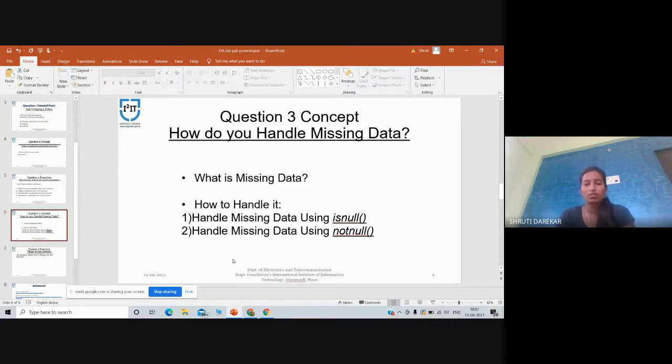Now I will import one data set for using the isnull function.